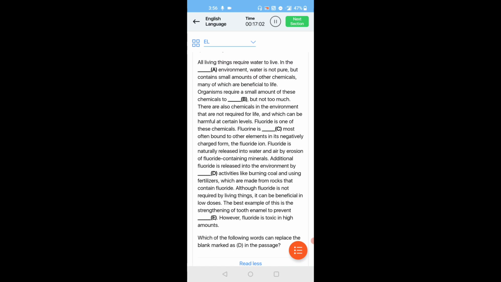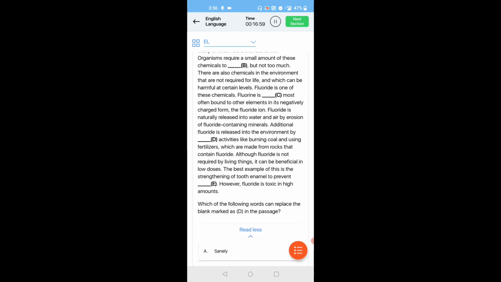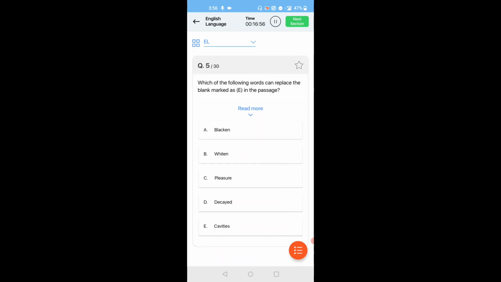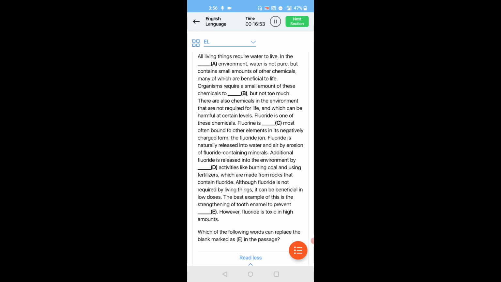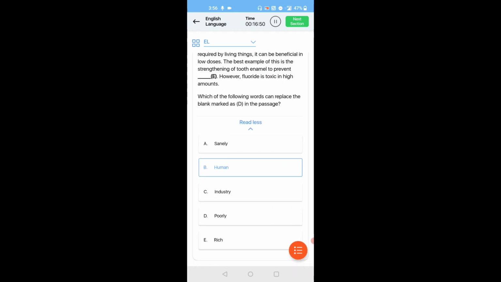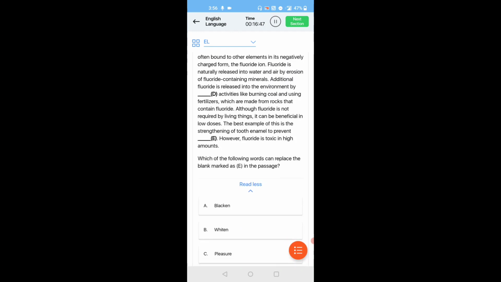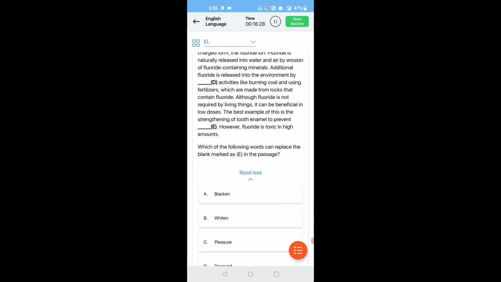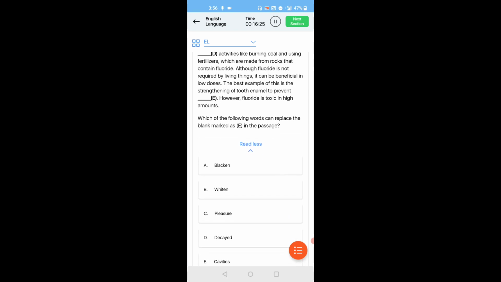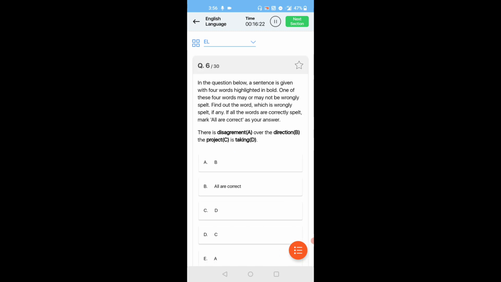Additional fluoride is released into the environment by dash activities, like human activities such as burning coal and using fertilizer, which are made from rocks that contain fluoride. Although fluoride is not required by living things, it can be beneficial in low doses. The best example of this is the strengthening of tooth enamel to prevent cavities, I think. Okay.